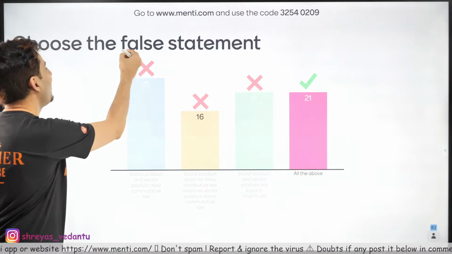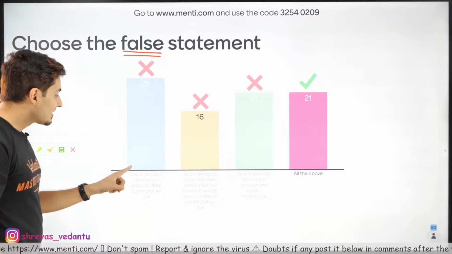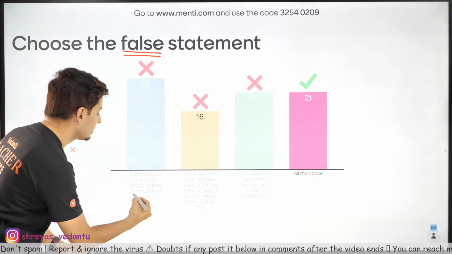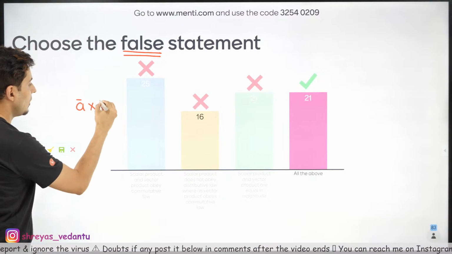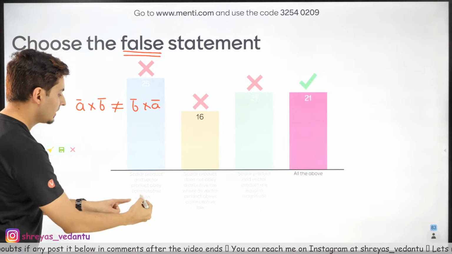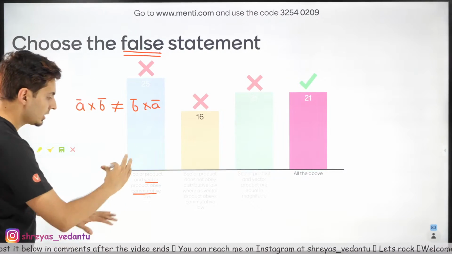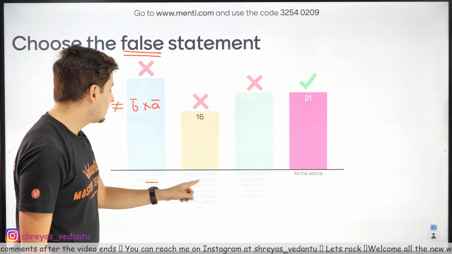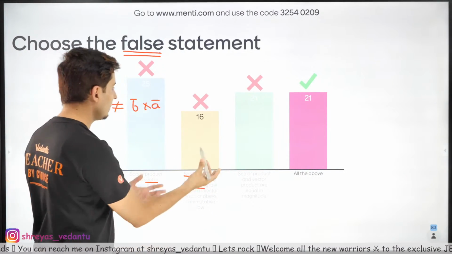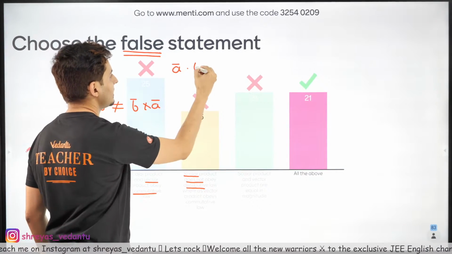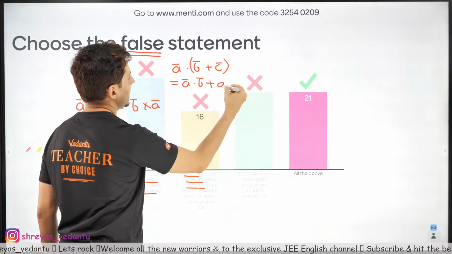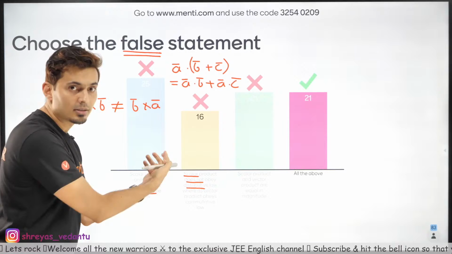Okay, which of the following is false? That is not correct. Scalar product and vector product obey commutative law. Wrong. Vector product does not obey commutative law. A cross B is not equal to B cross A. I told you guys yesterday. Scalar product does not obey distributive law. That itself is wrong. I have told you yesterday, A dot (B plus C) is A dot B plus A dot C. It obeys the distributive law. So that is also wrong.